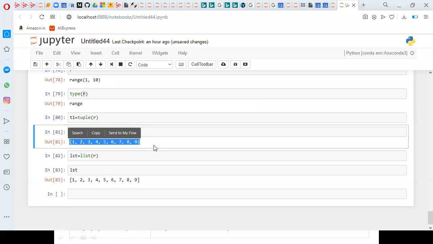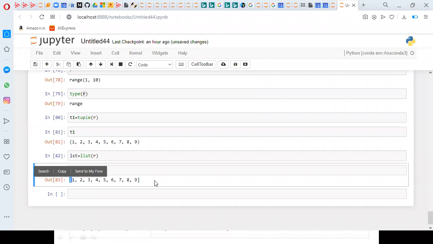The only difference is here we are having round brackets, here we are having square brackets. The sequence which is in square brackets, we say that it is a list. The sequences which are in round brackets, we say that it is a tuple.